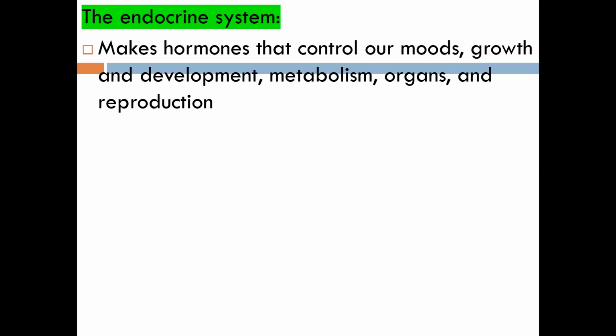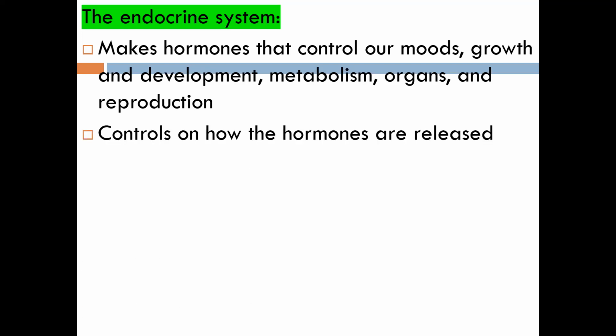With age we are growing and we are developing. So all our growth and development, metabolism, other hormones and reproduction, all these are controlled by the hormones made by the endocrine glands. Everything it controls.